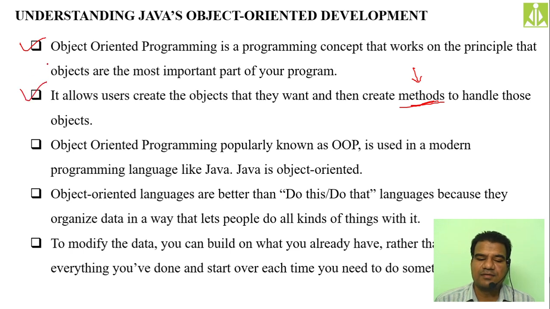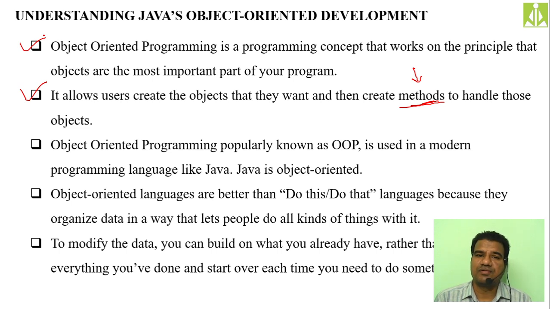So next thing we have object oriented programming. It is a very lengthy term to use every time. When we study Java, many times we need to pronounce this word in our discussion.